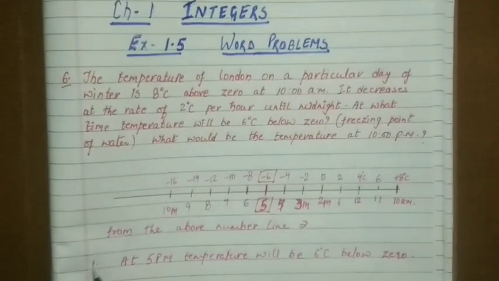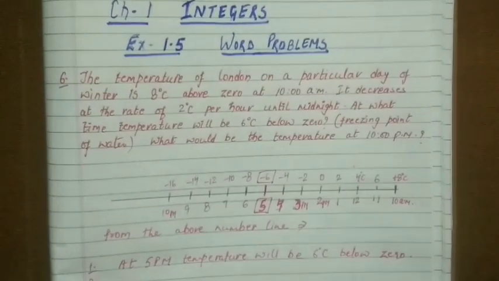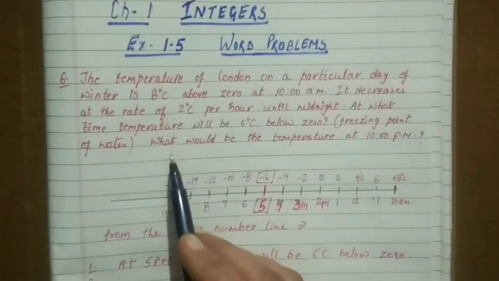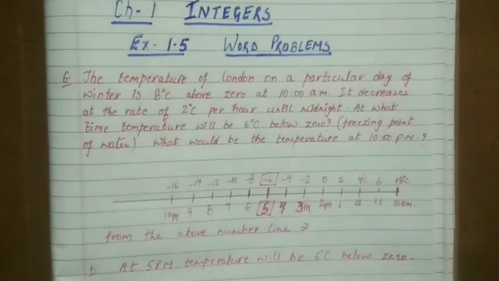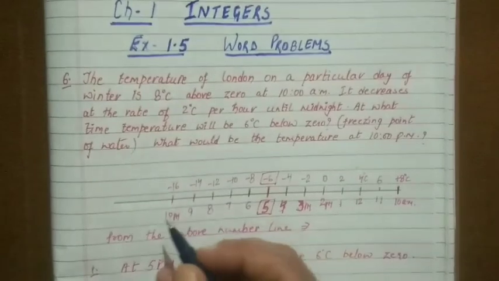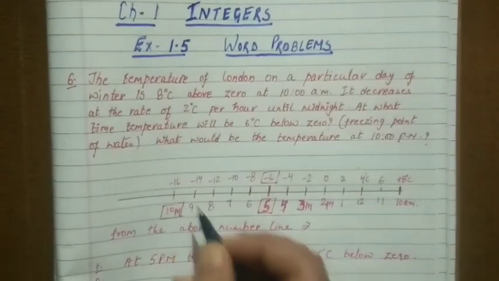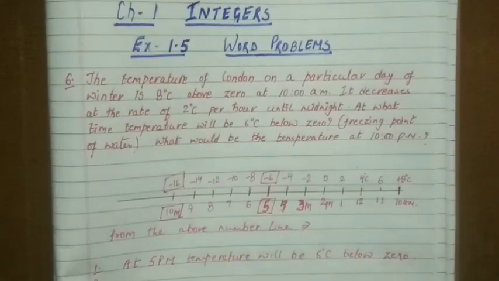Okay, so that was the first observation. For the second, they're asking what would be the temperature at 10 p.m. So moving further, we can easily see this. At 10 p.m. the temperature was minus 16.